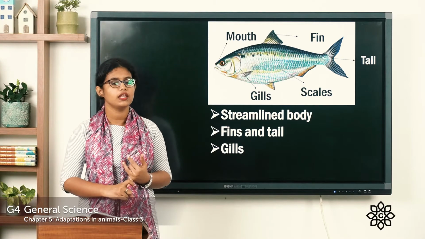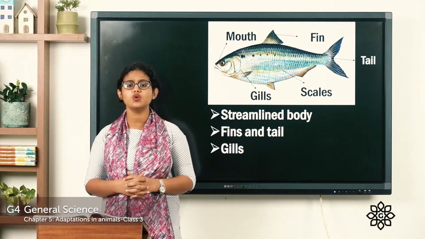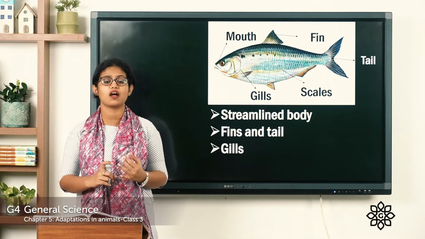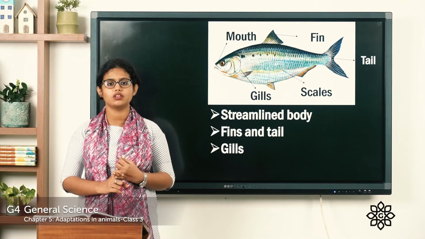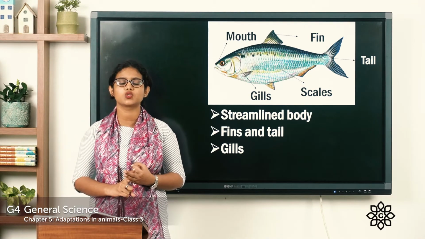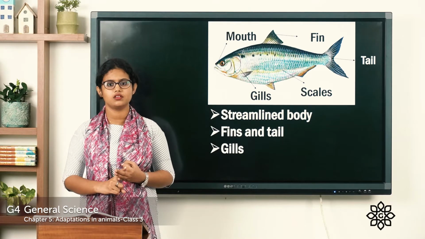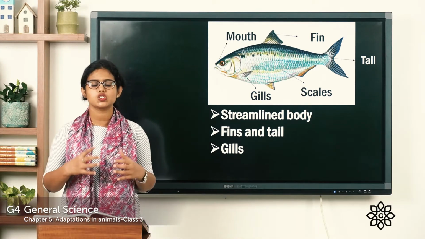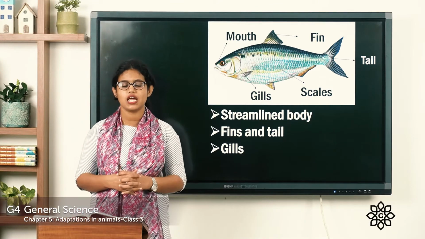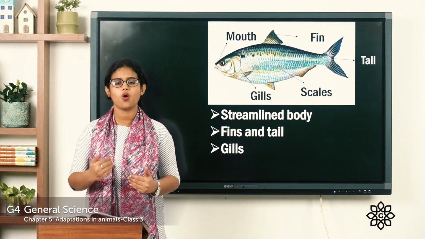So these are some of the features of fish that help them to survive in water. What are they? The first one is the streamlined body that helps them to move in water. Then they have the fins and tail that help them to swim in water. Then how do they breathe? They breathe through their gills and their gills are filled with blood. They breathe oxygen that is dissolved in water. So these are the body features that help a fish to survive or live in water.